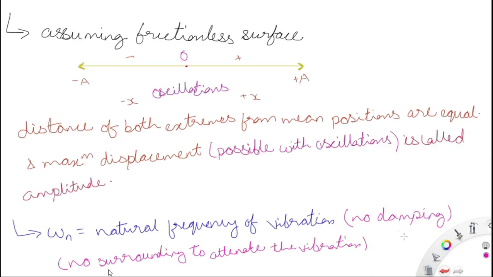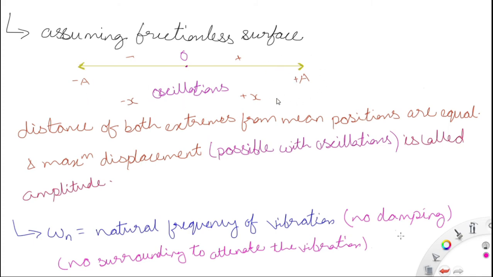So assuming the frictionless surface, this is the mean position or the equilibrium position represented by O. This is the positive direction and this is the negative direction. So the maximum displacement that could happen is plus A, and the maximum displacement in the negative direction is minus A. Plus x and minus x are the displacement from the mean position, means the normal displacement x, and plus A and minus A are the maximum displacement, means the amplitude.